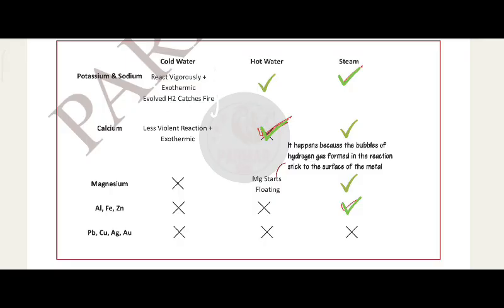Calcium shows a less violent reaction, exothermic, and reacts with hot water and steam. Magnesium does not react with cold water, and it starts floating in hot water. It happens because the bubbles of hydrogen gas formed in the reaction stick to the surface of the metal and it reacts with steam. Aluminium, iron, and zinc show no reaction with cold water or hot water, but react with steam. Lead, copper, silver, gold show no reaction with cold water, hot water, or steam.